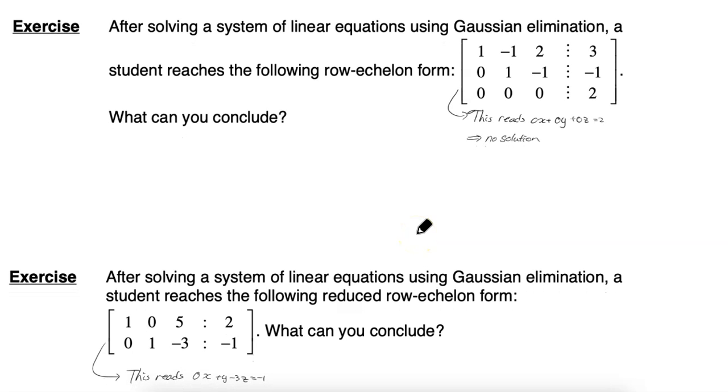Okay, some questions that are going to refer back to thinking about systems of equations. If someone solves a linear system of equations and reaches the following matrix, what can we say? What we see is that the last row spells 0x + 0y + 0z = 2. So basically 0 = 2. That automatically means that the system of equations has no solution.